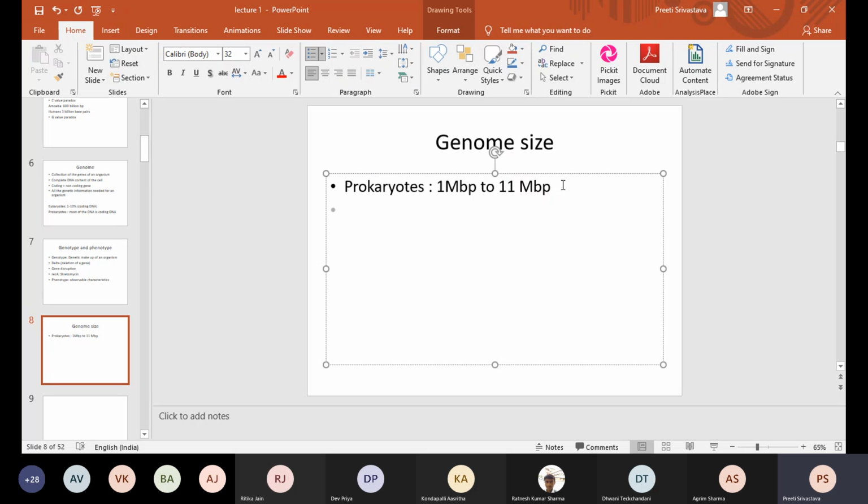In eukaryotes, the genome can vary from a few megabase pairs to a few billion base pairs. So it can be really, really large. Any idea what's the size of the human genome?